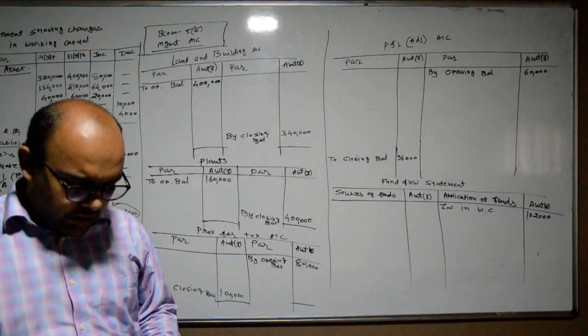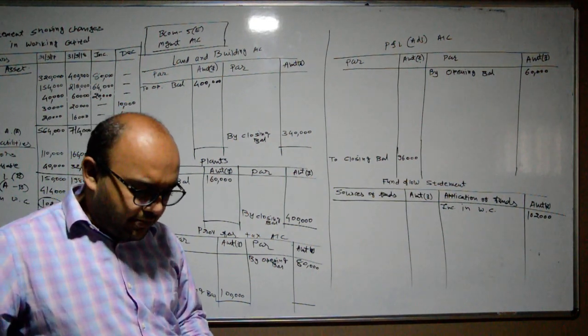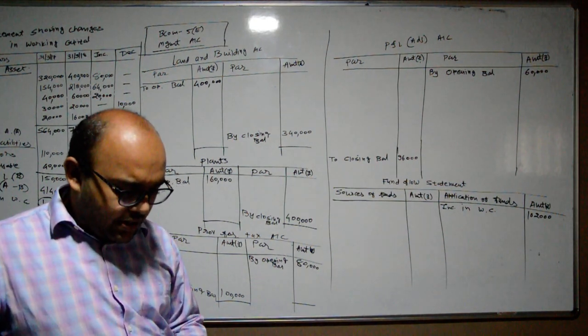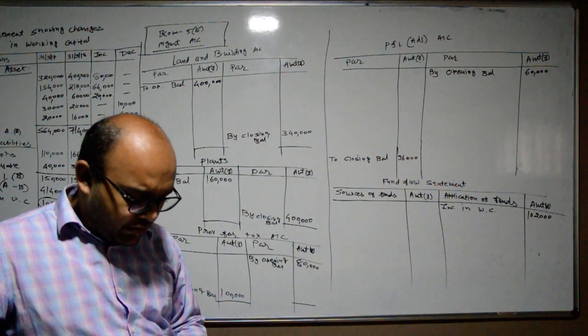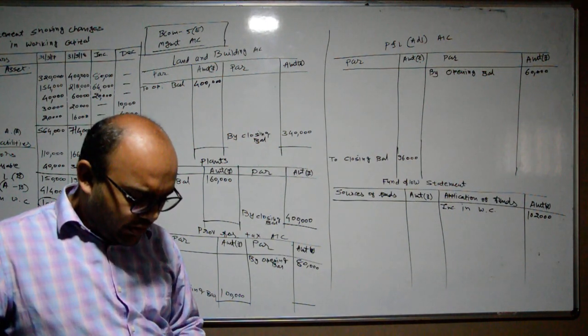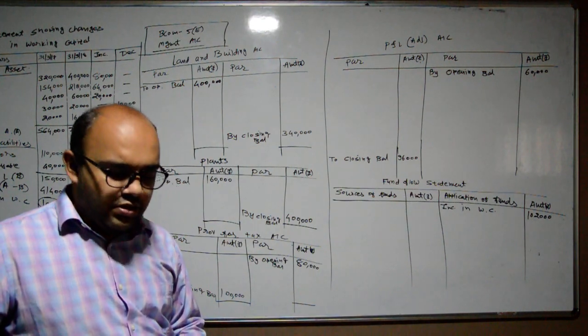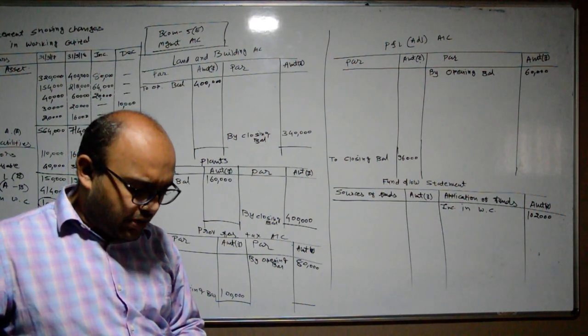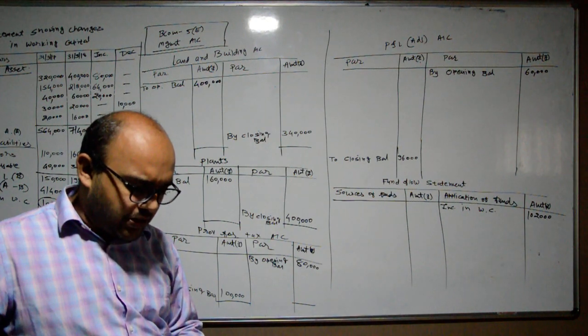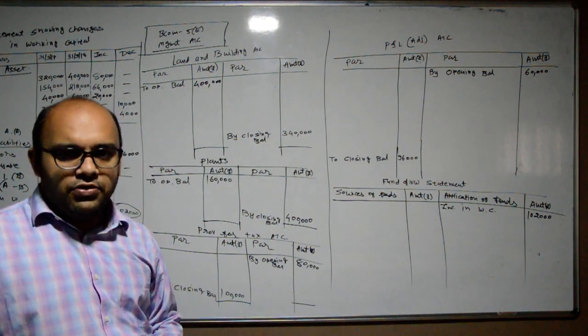First of all, depreciation written off on land and building is rupees 40,000 and on plant is rupees 20,000. Then an interim dividend of rupees 40,000 has been paid during the year. Very easy sums are given to you. Then income tax of rupees 70,000 was paid during the year.